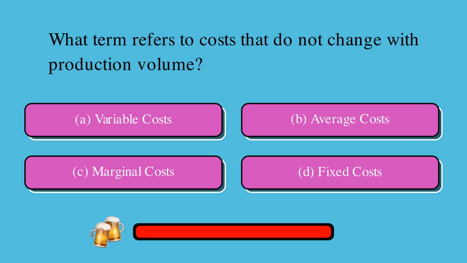What term refers to costs that do not change with production volume? Is it A, variable costs, B, average costs, C, marginal costs, or D, fixed costs? The correct answer is D, fixed costs.